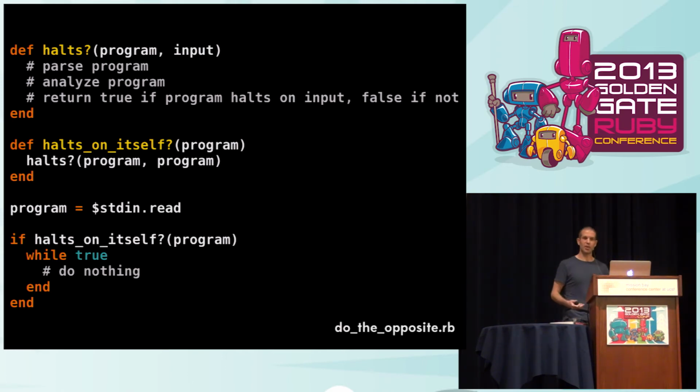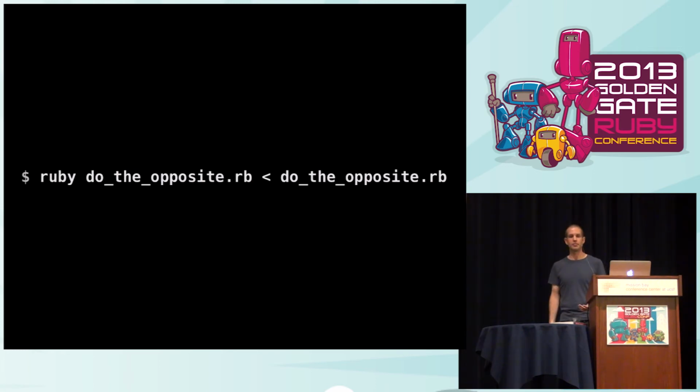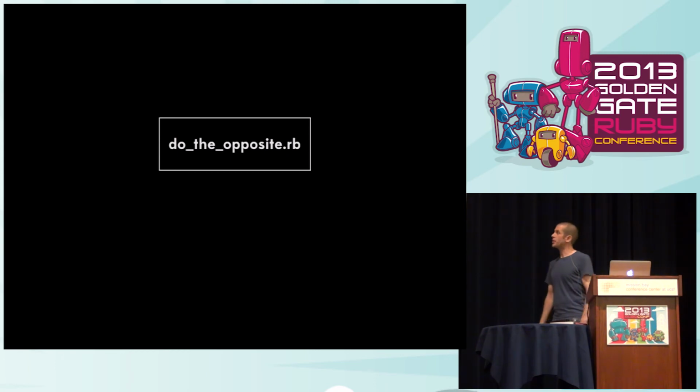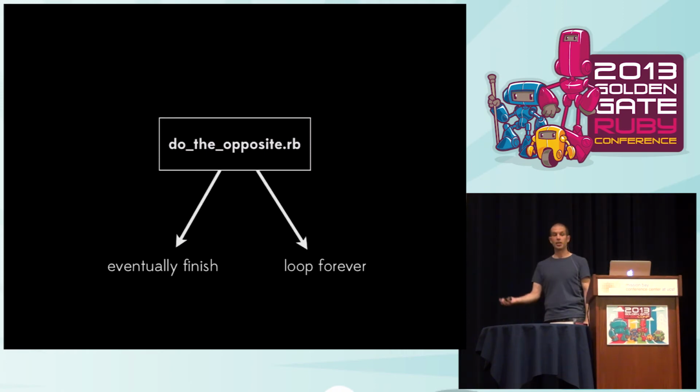And as before, I'm going to ask the question of, well, what happens if you feed this program into itself? So this program doesn't print anything out. This is just a program that we're going to feed into itself as input. And so there are only two things that it can do, really. Either it could eventually finish, or it could loop forever. But for a very similar reason to the does it say no situation, neither of these is actually acceptable. If when you feed this program to itself, it eventually finishes, then that means it should have done the opposite. So if this program finishes, then it should have kept looping forever to indicate that it was doing the opposite of what it actually does. And likewise, if this actually loops forever when you run it, then it should have done the opposite of that and eventually finished. So neither of those is acceptable.